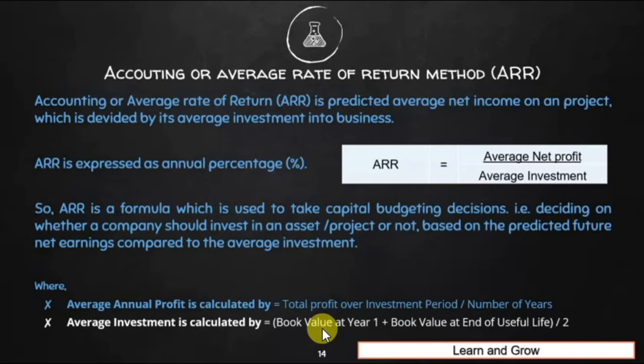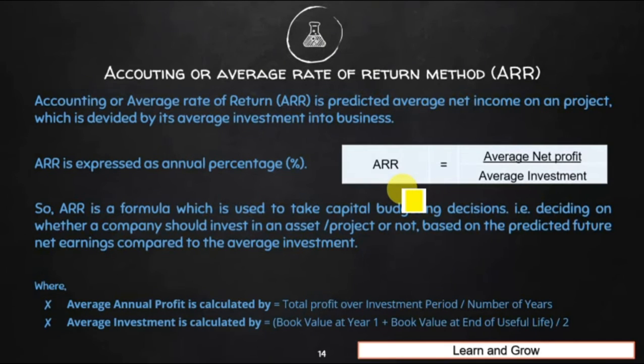For example, we are acquiring machinery of $3 lakh and the book value would be, for example, 1 lakh at the end of the useful life. Then the average investment would be 3 lakh plus 1 lakh, 4 lakh, divided by 2, which is 2 lakhs. So here we'll write 2 lakhs, and the average net profit was $50,000. $50,000 divided by $2 lakh is 25% ARR. So this way we will calculate the ARR.